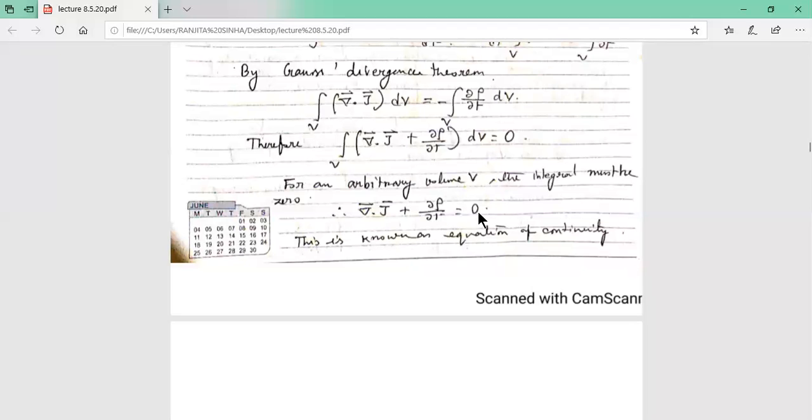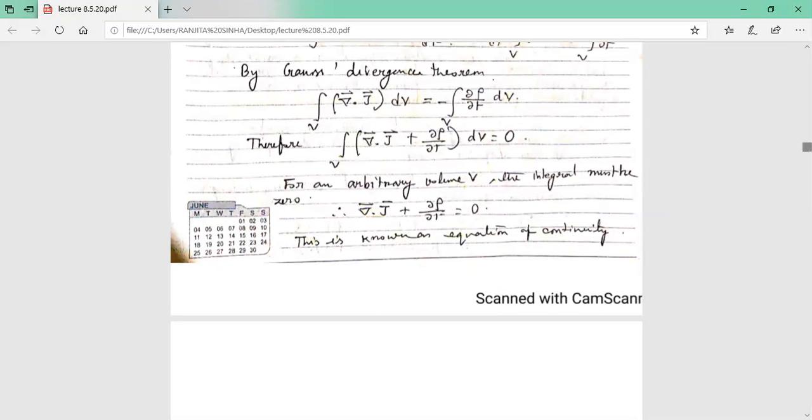It may also be given in an MCQ. It may be asked to write down the equation, or to choose the equation of continuity from the above 4 options. Or it may be asked to choose the equation of continuity for steady current. Write down the equation of continuity for steady current.